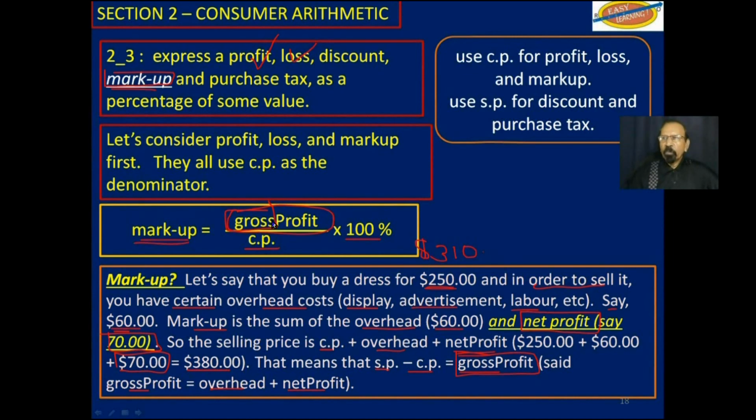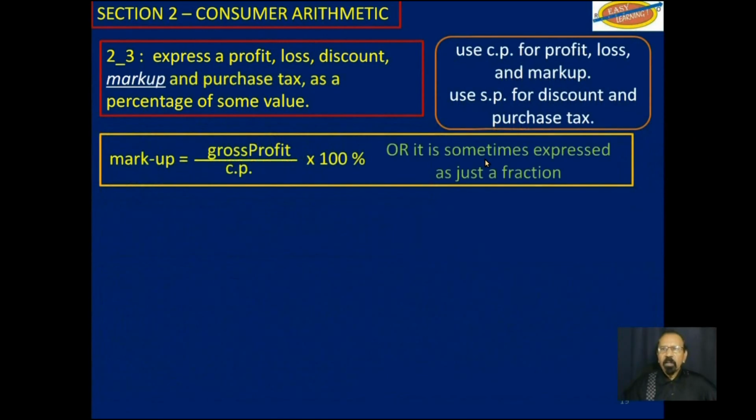So now we know what markup is. It's the gross profit, which is the same numbers we were using in the previous examples, over the cost price multiplied by 100. But notice we are not finding percent markup. We are finding markup, which is expressed as a percentage, or it may sometimes be expressed as a fraction, but this objective does not ask about the fraction. It just asks about the percentage.